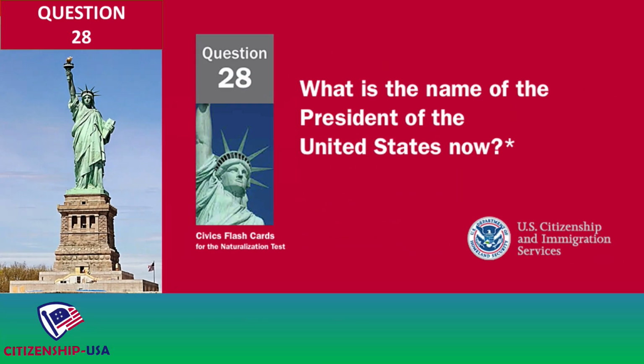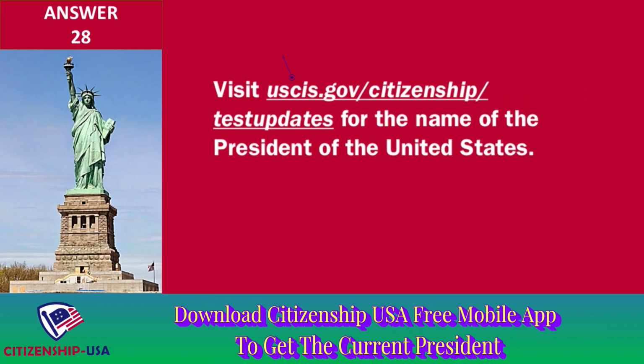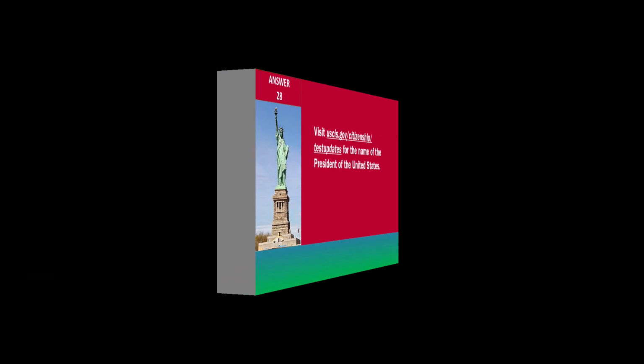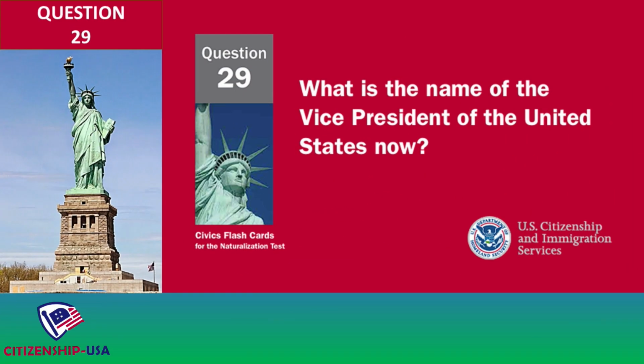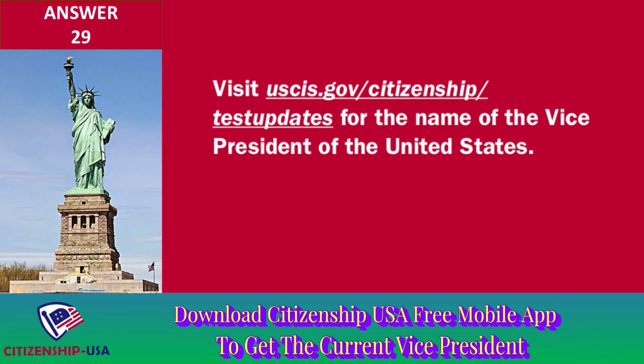What is the name of the President of the United States now? Visit uscis.gov/citizenship. Test updates for the name of the President of the United States. What is the name of the Vice President of the United States now? Visit uscis.gov/citizenship.